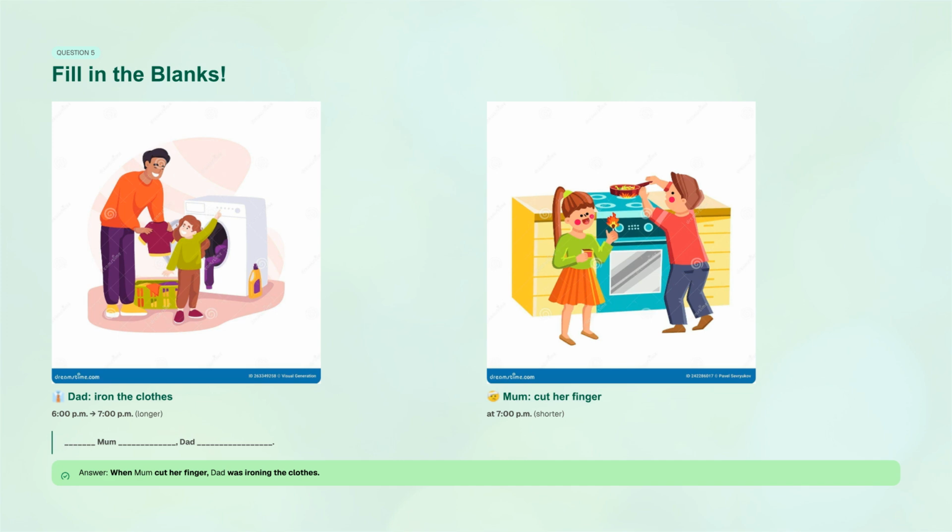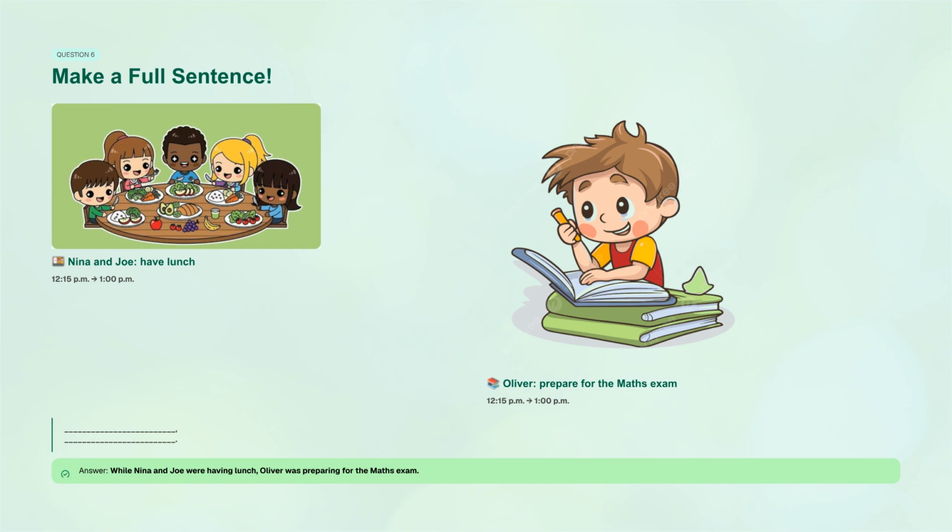Question 5 asks us to fill in the blanks. Dad ironing clothes was the longer action from 6 p.m. to 7 p.m., and Mom cutting her finger at 7 p.m. was the shorter action. Starting with the shorter action, the complete sentence is, when Mom cut her finger, Dad was ironing the clothes.